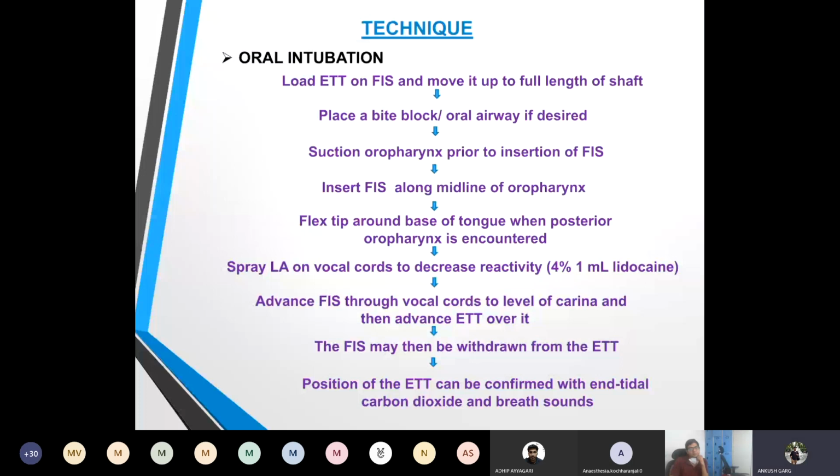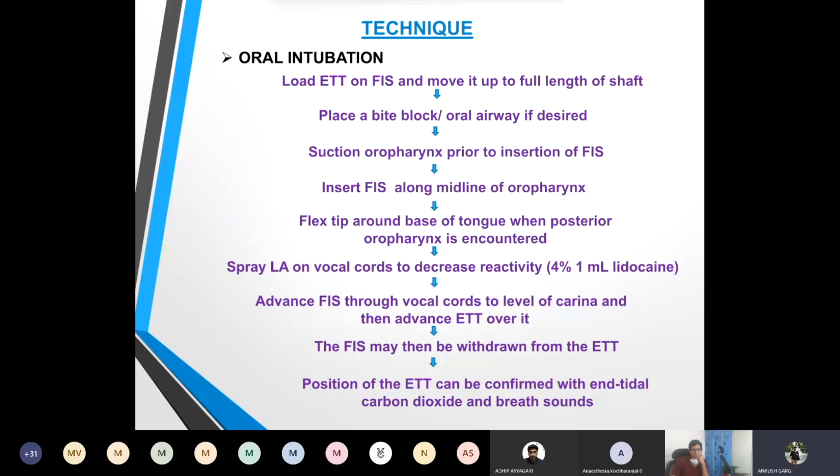When we see the vocal cords, we will spray the local anesthesia, which is 1 ml of 4% lignocaine. This can be done by putting an epidural catheter through the working channel.